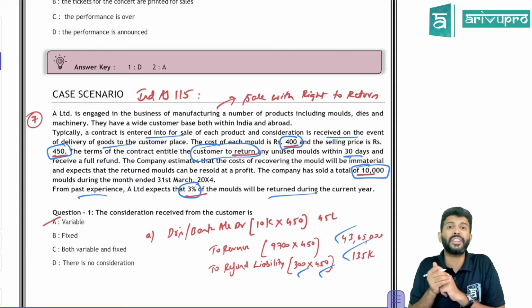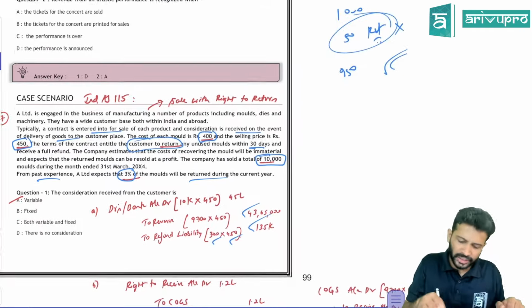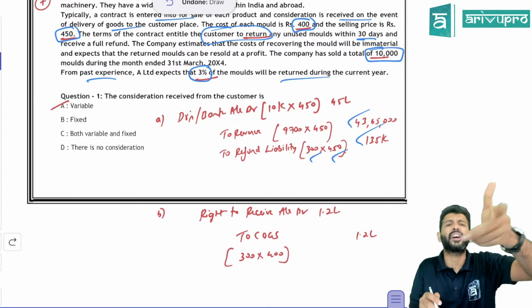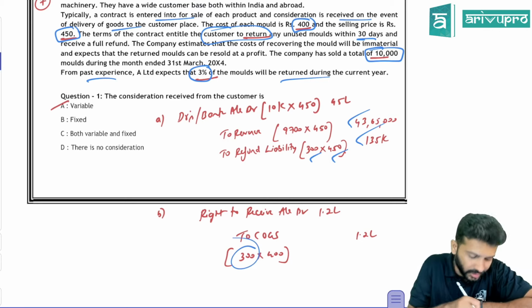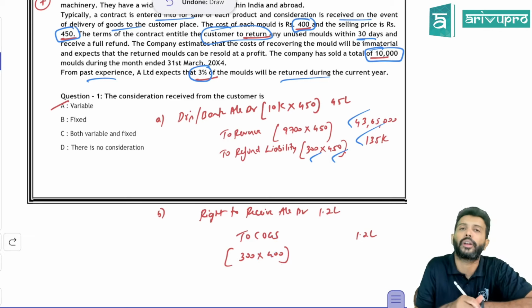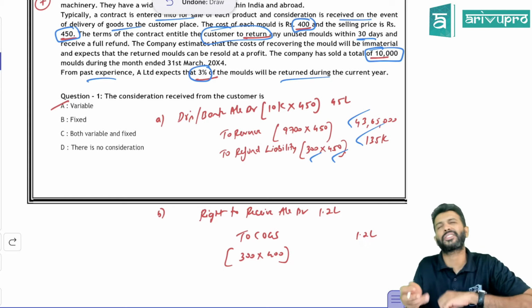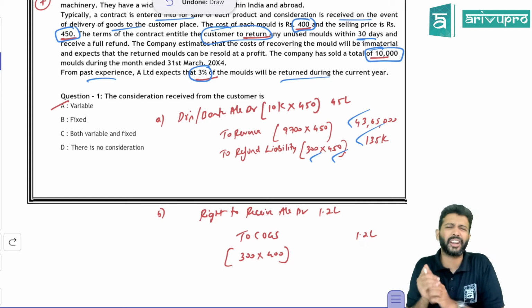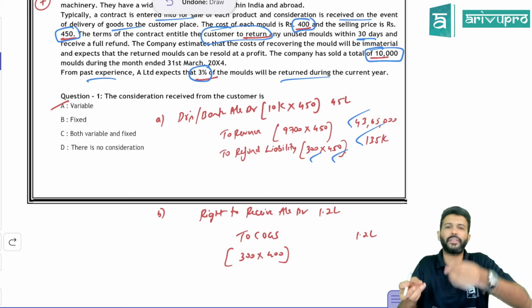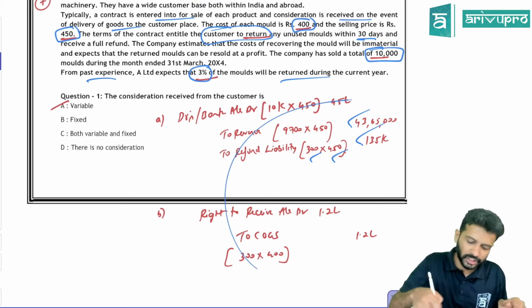We have a right to receive an asset also, so we record this. One more entry: right to receive asset account debit, but this is recorded at the cost price. We have a right to collect back 300 units from the customer, and the cost of each product is 400, so you record this asset to the extent of 1,20,000. The entry is right to receive asset account debit to cost of goods sold, because inventory gets reflected in COGS. So this is the second entry.